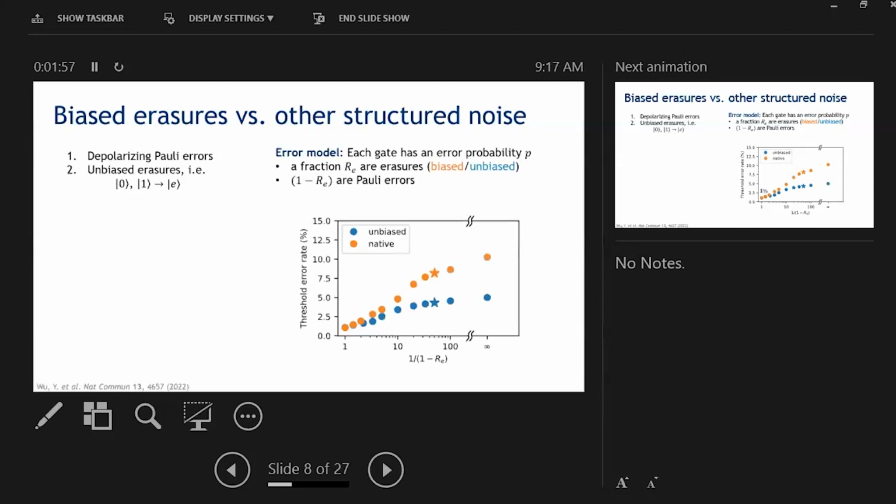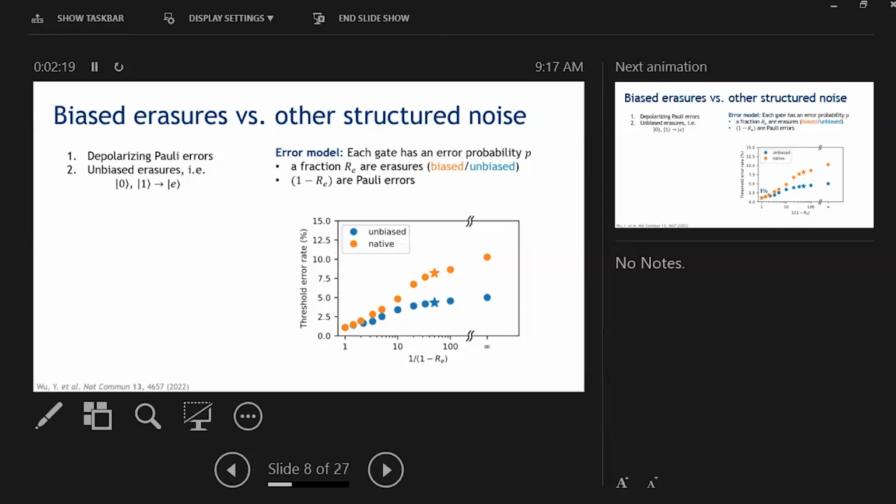And when we do this, we get the following graph, which I'm going to walk you through. So the x-axis over here is the erasure fraction, where we start out on the left from 0 erasures, so everything is Pauli errors, and then we move on the right to 100% erasures, which are respectively biased for the orange dots and unbiased for the blue dots.